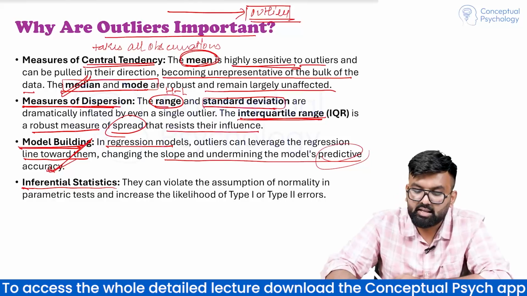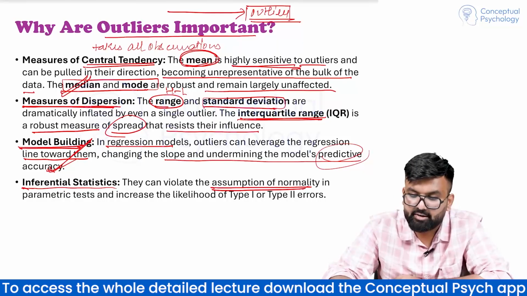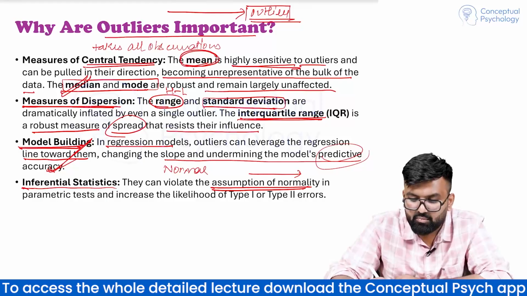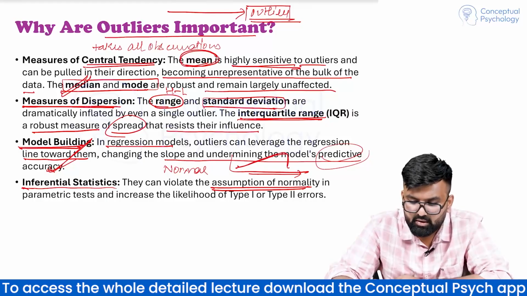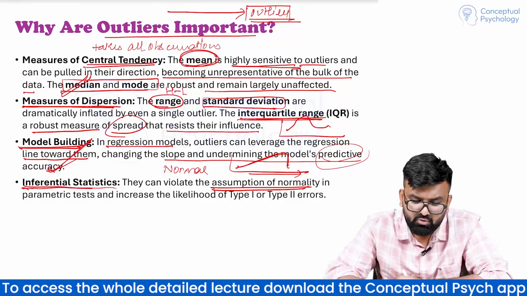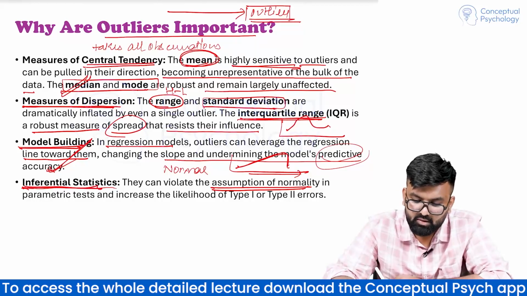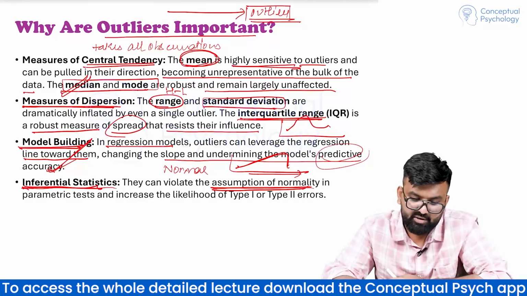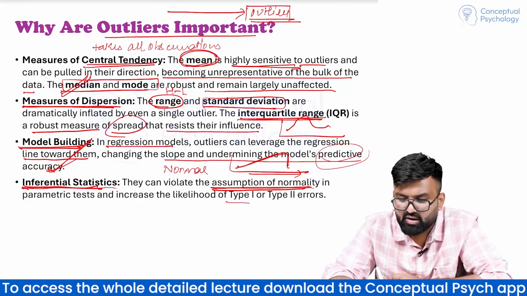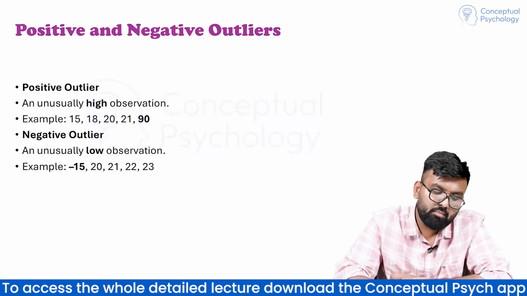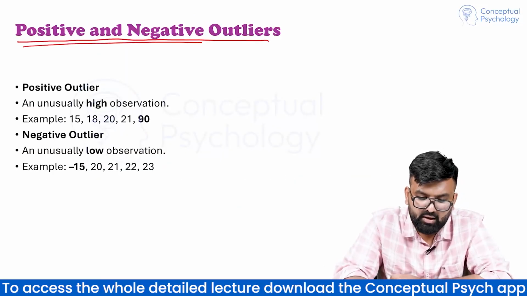Inferential statistics, they can violate the assumption of normality. Data जो है वो normal नहीं रहेगा ना. Outlier है हमने पढ़ा था, so data skew हो जाएगा, right? And normal shape तो ऐसा होता है bell shape. So outliers can lead to violation of assumption of normality in parametric test and increase the likelihood of type 1 and type 2 error, which we will be studying. What are these? Positive and negative outliers.